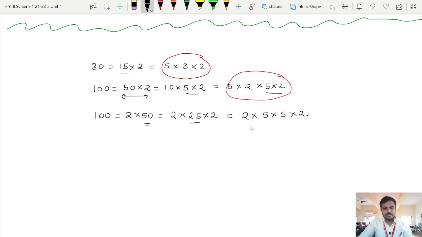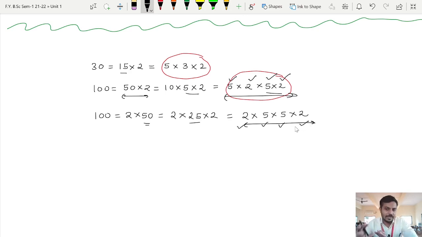So again you can see that we have factorized 100. Now again we can see that some primes are involved here, 2 and 5. The same primes were present here as well, but there is one difference: the order of the primes is different. So here first of all we have written 5, then 2, 5 and 2. Here we are having 2, 5, 5 and 2.